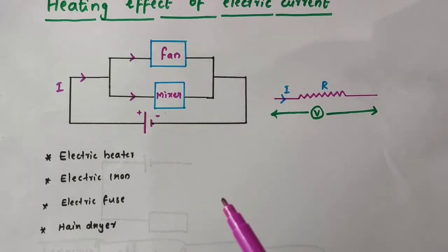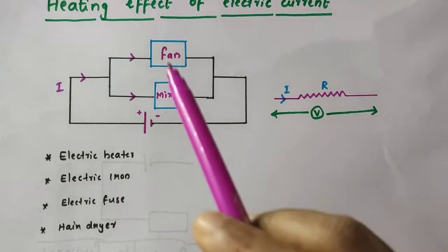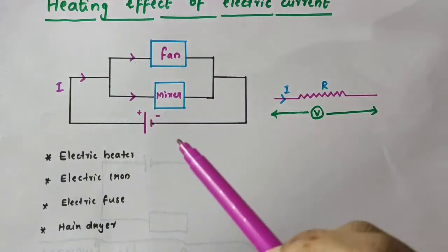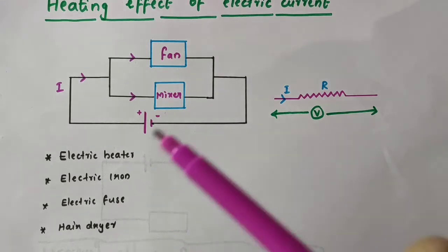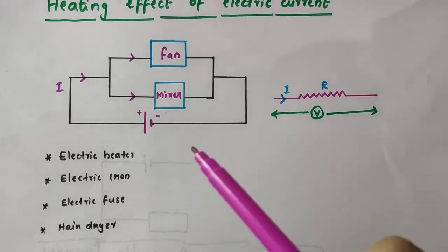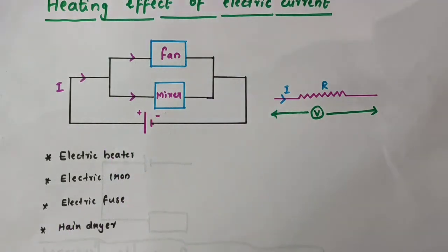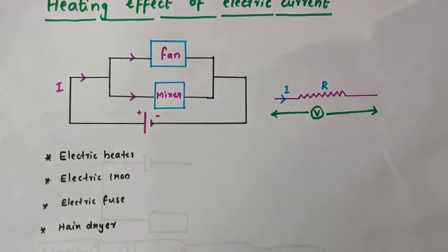For example, an electric mixer gets warm if used continuously for a longer time. An electric fan becomes warm if used continuously for a longer time. Your phone gets hot while playing games for a longer time. So when an electric current passes through a conductor like a high resistance wire, the conductor becomes hot after some time and produces heat. That is, the conversion of electrical energy into heat energy is taking place here.